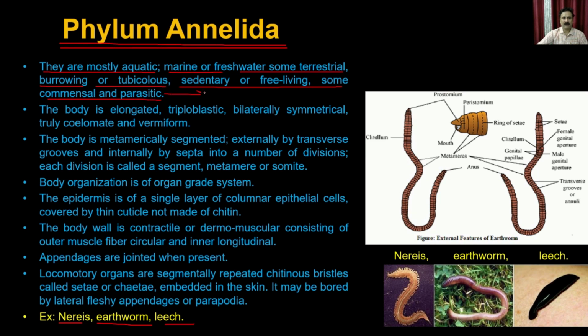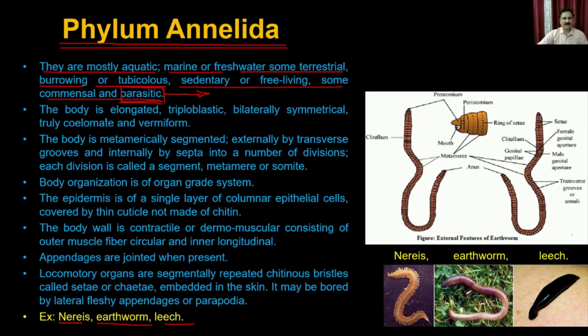For example, the earthworm is commensal because it acquires nutrition from the soil, and in return it makes the soil more fertile. Whereas the leech is parasitic, so it acquires blood or nutrition from the host.